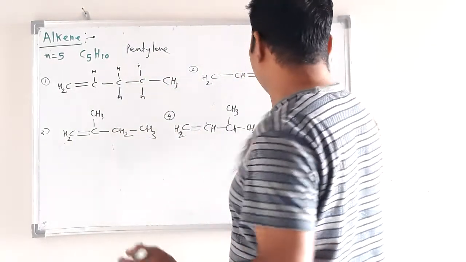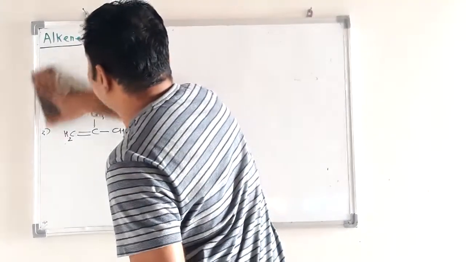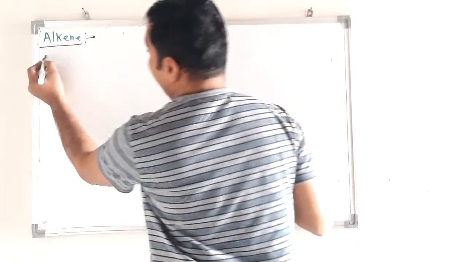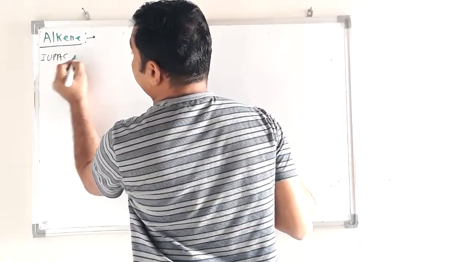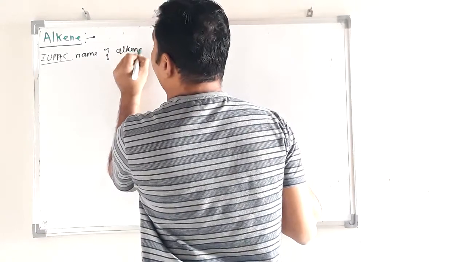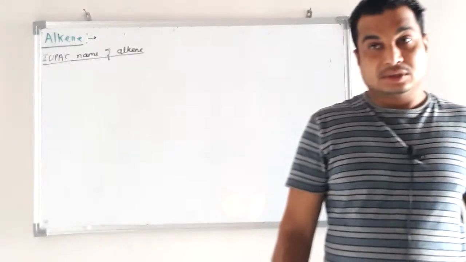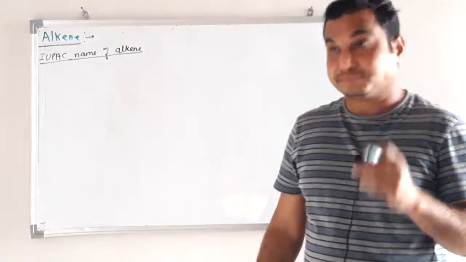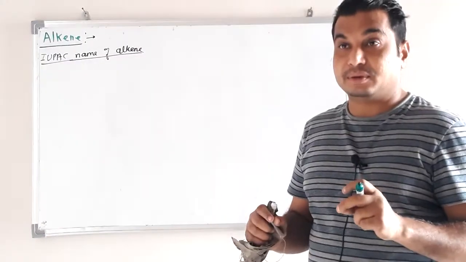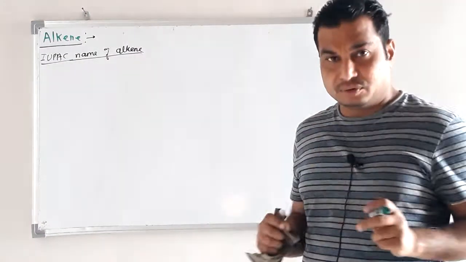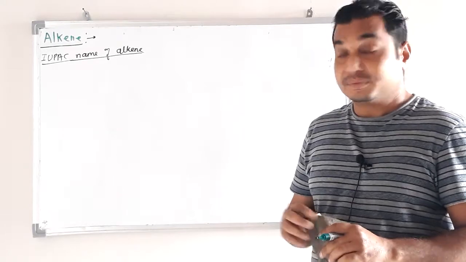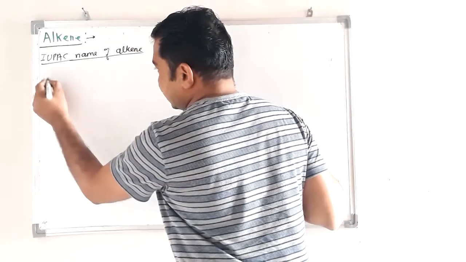Now I want to explain the IUPAC name for alkene. Let us see the IUPAC name. Very simple. In the case of IUPAC name, the name is obtained by the same procedure as in alkane; we have to follow the same procedure. For example,